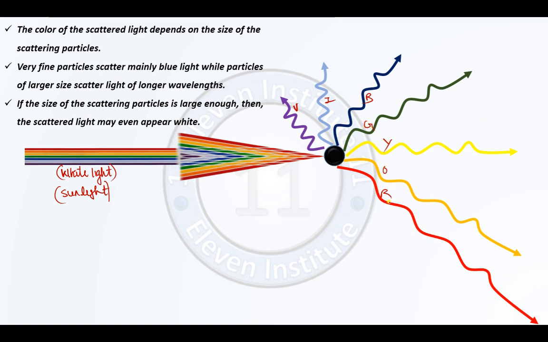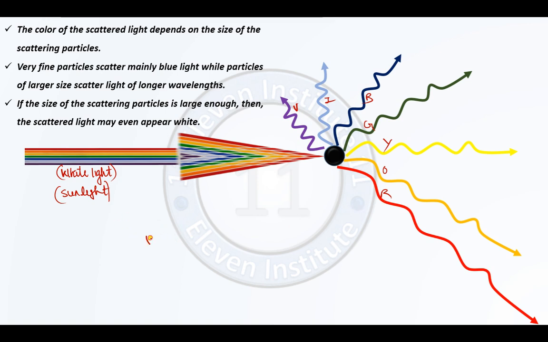Yellow, orange and red. See, why I am showing you this animation is, many things will be clear from this. You can see here the wavelength is less. Wavelength is more, more, more, again more. So violet color is having the least wavelength, red color is having the most wavelength.